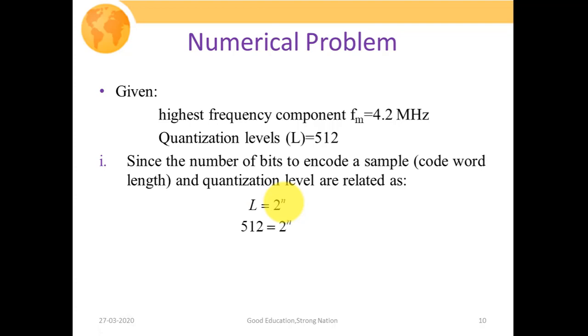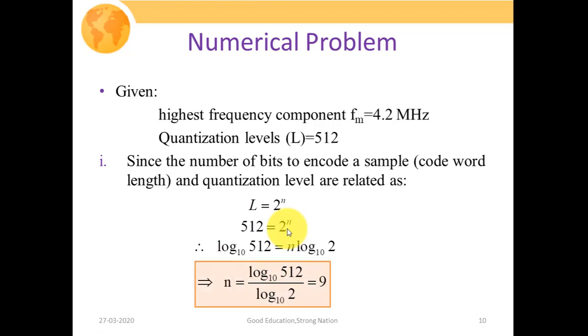So just putting values, we are left with 512 equal to 2^n. In order to solve that we need to take the logarithm. So by taking log, n is equal to log base 10 of 512 divided by log base 10 of 2. This could again be simplified as log base 10 of 2^9, which is written as 9 times log base 10 of 2 upon log base 10 of 2. So that simplifies to 9. So this is the value of our code word length, n is equal to 9.